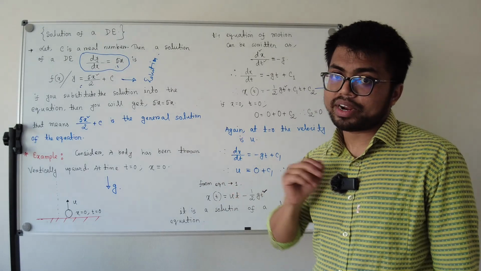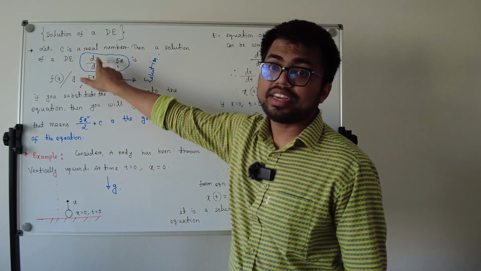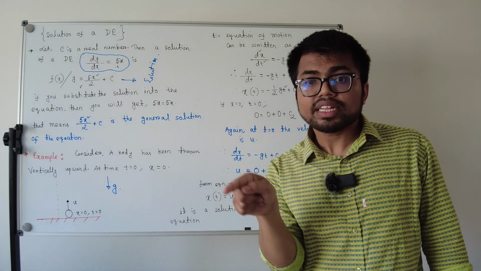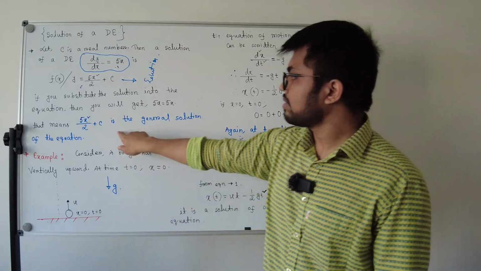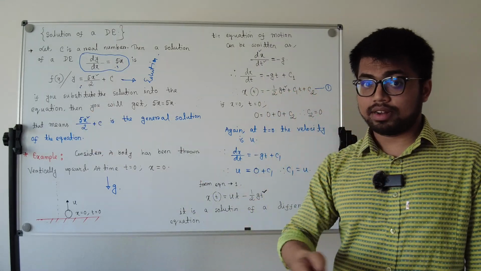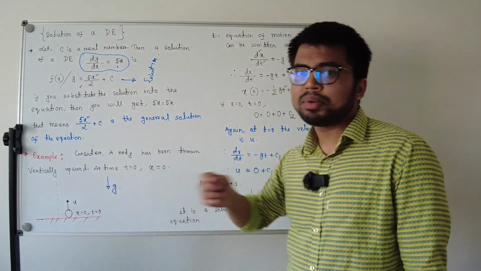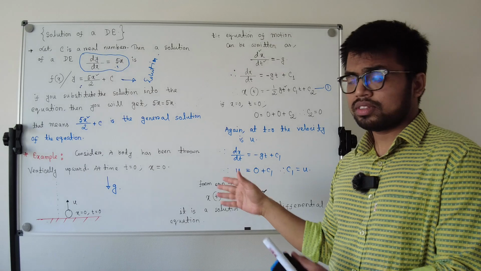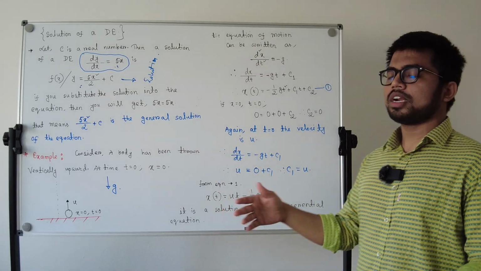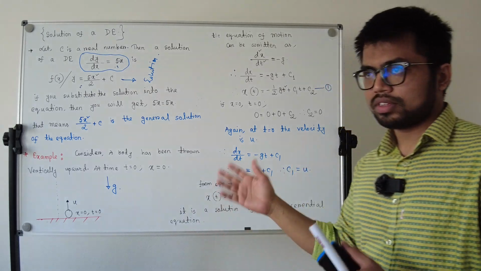Your solution satisfies the equation, right? So how to find it? This is the way you have to understand. This is the first example for a differential equation. Later I will describe many more examples. I will take more classes on this topic.